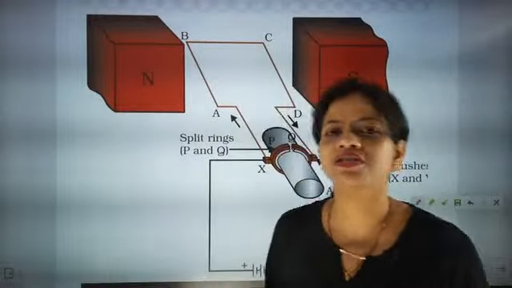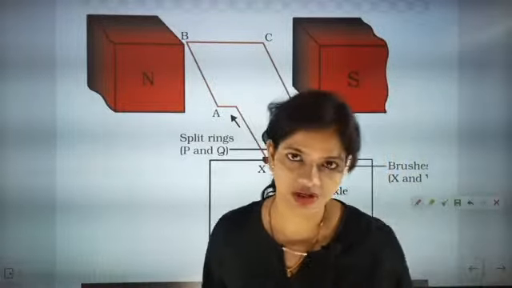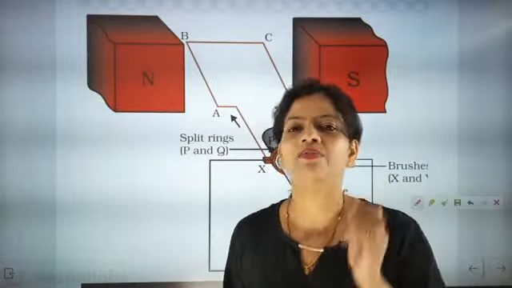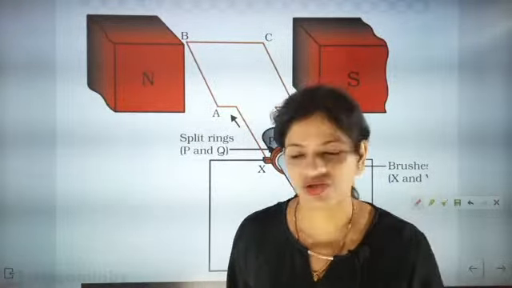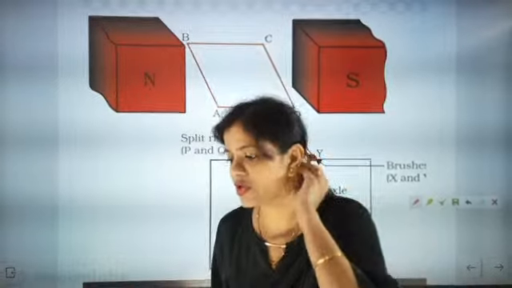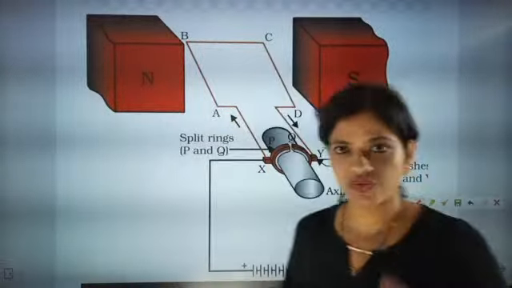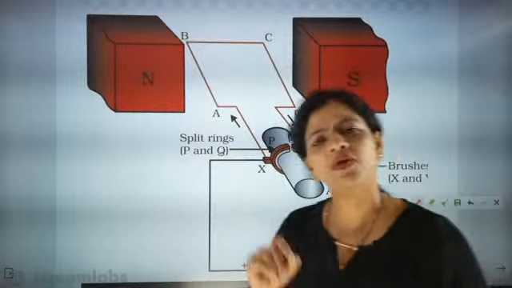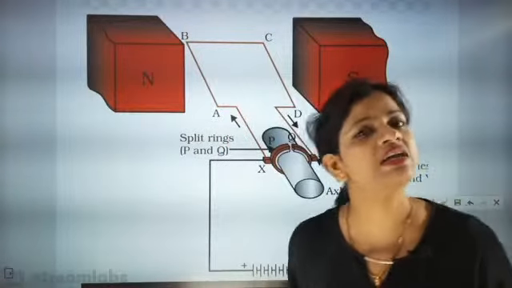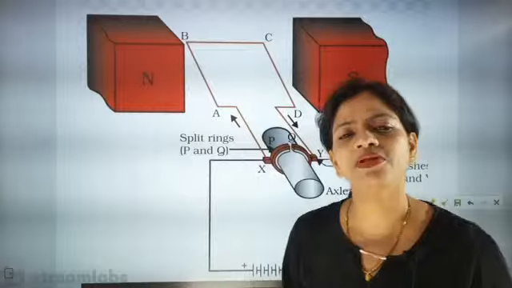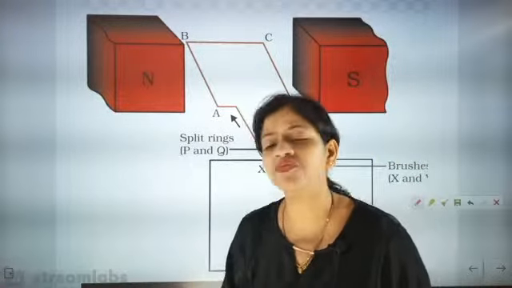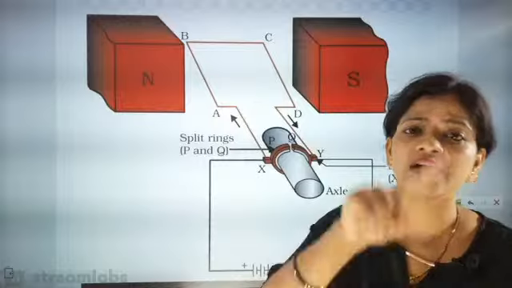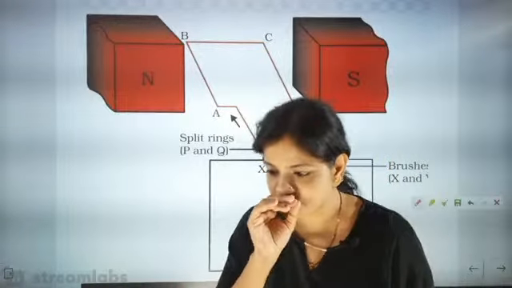We are going to understand how an electric motor is made. The concept you have to understand, working and principle and formation, everything we are going to discuss. Good morning Kamya. The first work is, we are going to take a rectangular coil. This rectangular coil is a conducting coil. We have always seen a circular loop or a straight wire, but this time we are taking a rectangular coil. Fine.